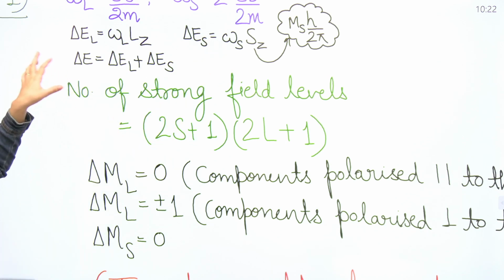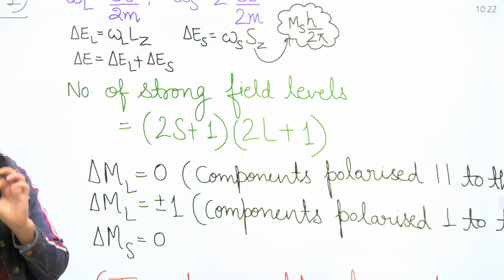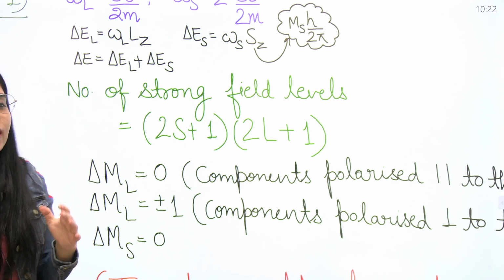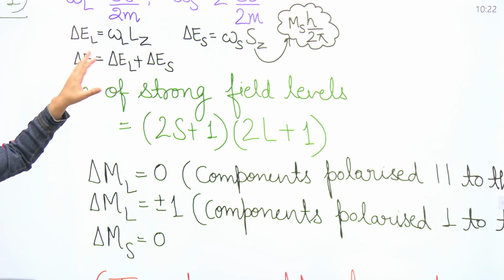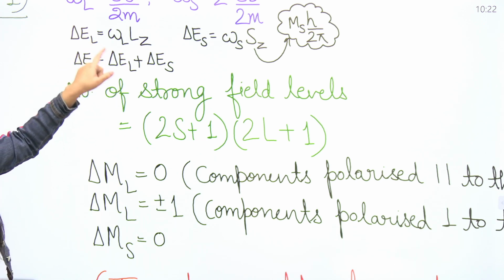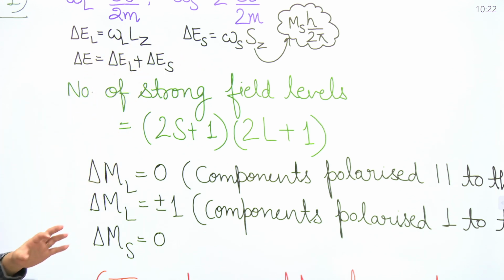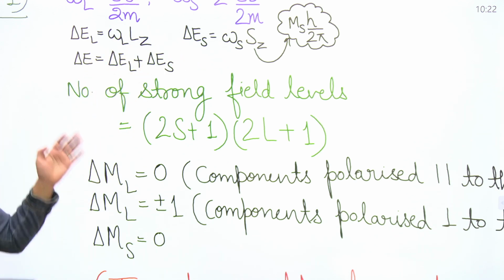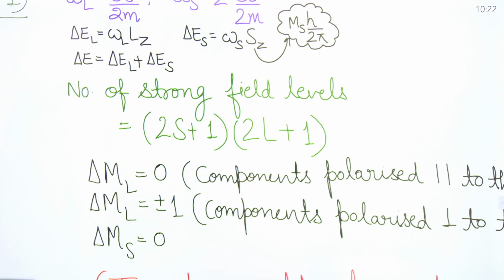The total interaction energy is due to both L and S, so you just add them together. Put in the values of omega L and omega S and add them. Whatever expression you get is the total interaction energy.